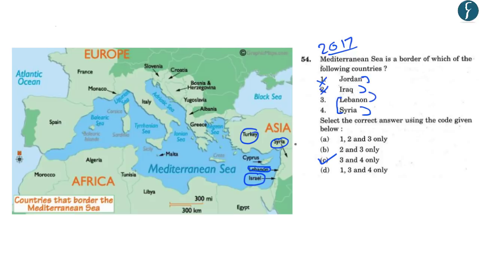So similarly, you should note the location of different countries that share their border with the Mediterranean Sea. For example, Egypt, Libya, Tunisia, Algeria, Morocco, Spain, Italy, etc. So in this article, we have seen some of the important locations in the Middle Eastern region which are important for us from preliminary examination point of view. And with this, let's take up the next article.